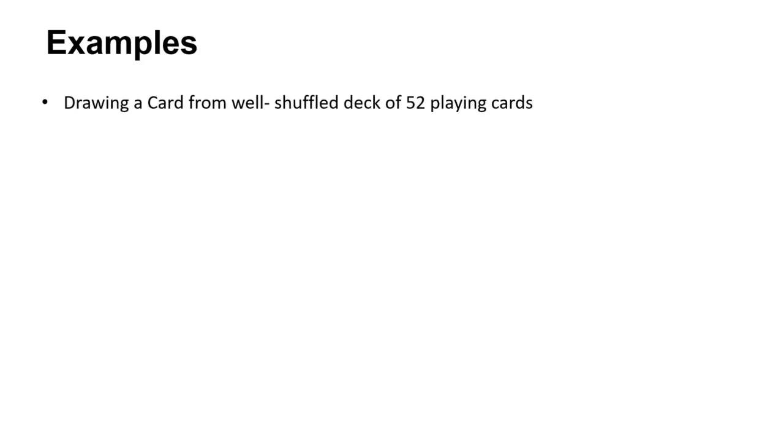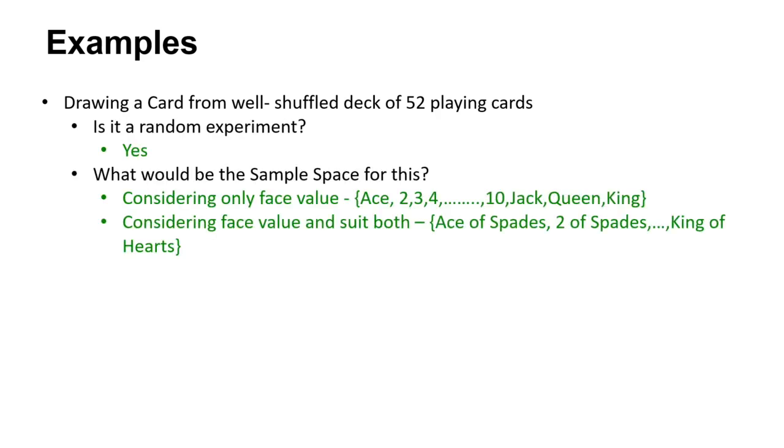Next, drawing a card from well shuffled deck of 52 playing cards, right? Would it be a random experiment? And if it is a random experiment, then what would be sample space? Yes, it's a random experiment. Any card could come. There is always an uncertainty involved in it. And the sample space could vary actually.